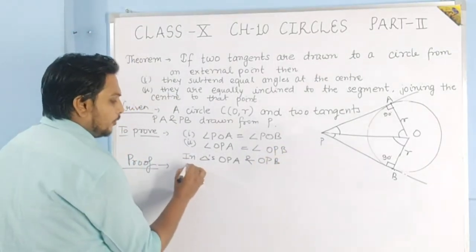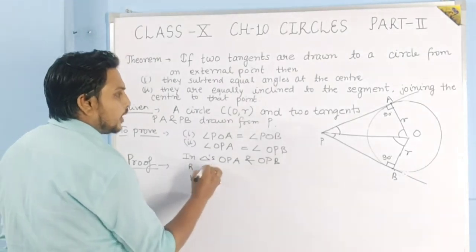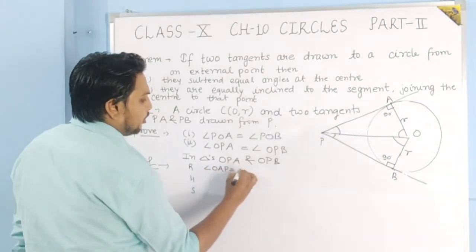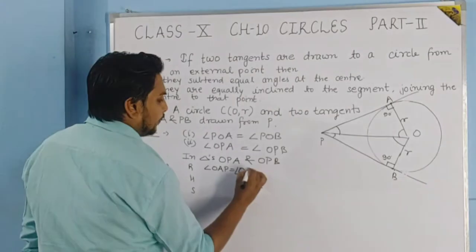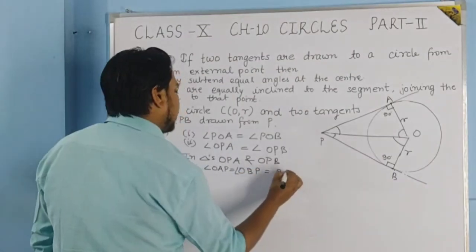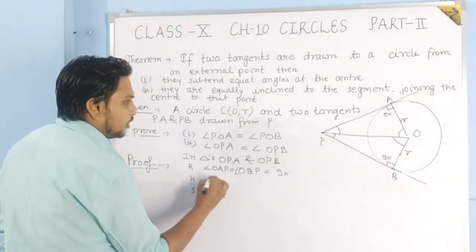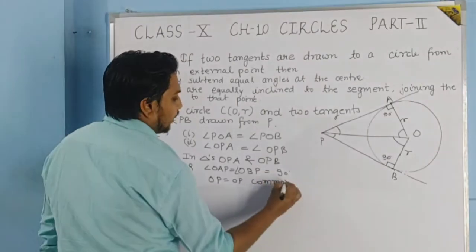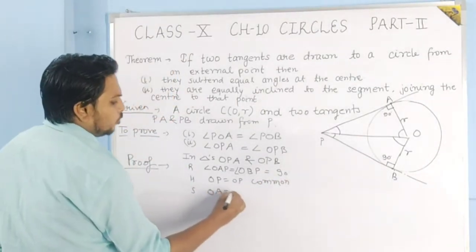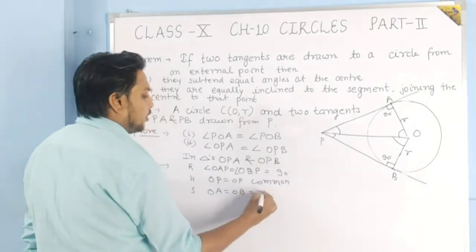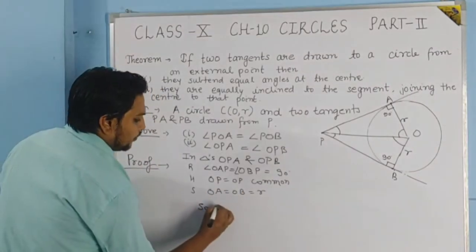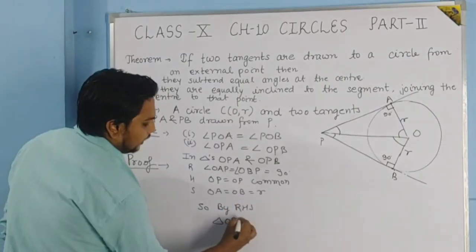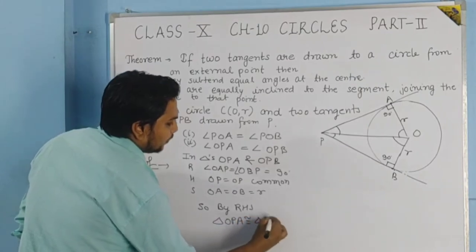Like, firstly we will write RHS. R is what? Angle OAP is equal to angle OBP, which is equal to 90 degree. H is the hypotenuse, so OP is equal to OP, which is common also. And S is the side, OA is equal to OB, which is equal to the radius. So by RHS, triangle OPA is congruent to triangle OPB.